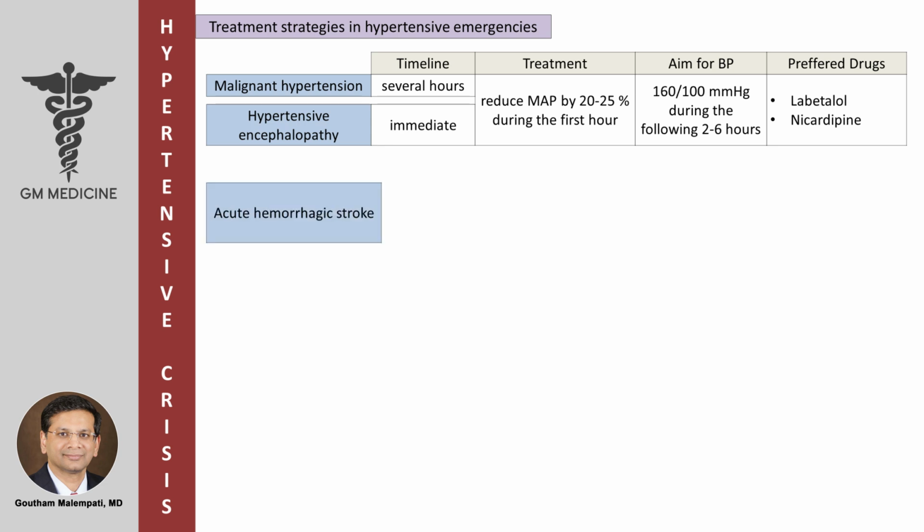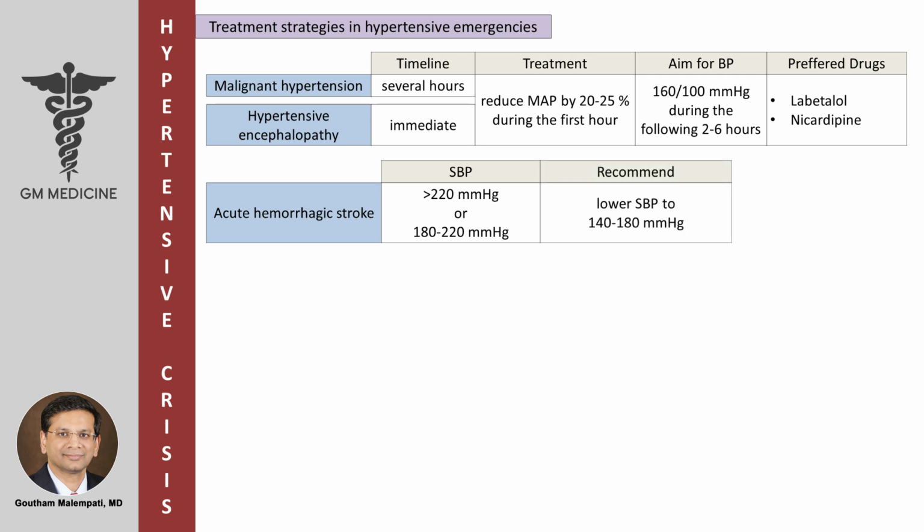Acute hemorrhagic stroke. If the systolic blood pressure is greater than 220 mmHg or between 180 to 220 mmHg, consider lowering the systolic blood pressure to between 140 to 180 mmHg and avoid systolic blood pressure below 140 mmHg.